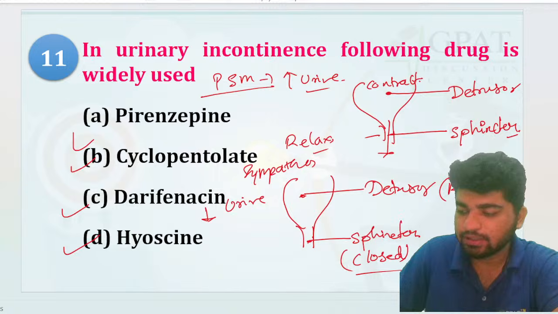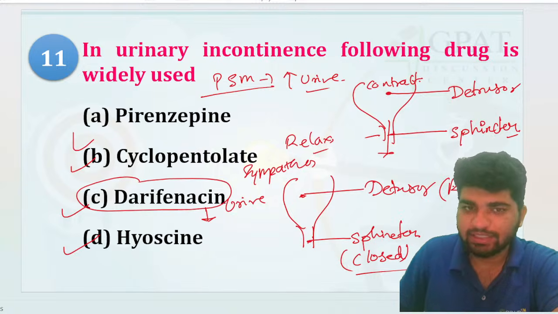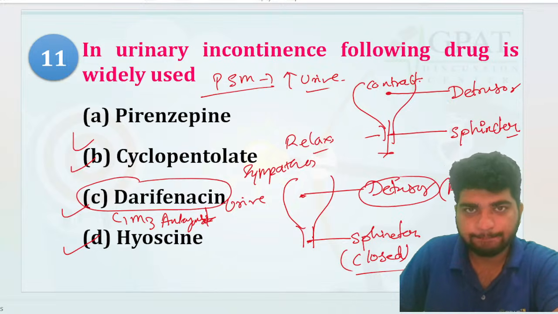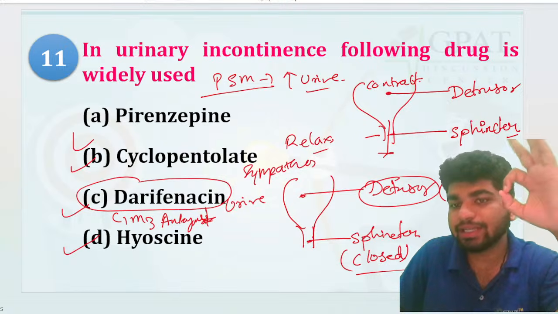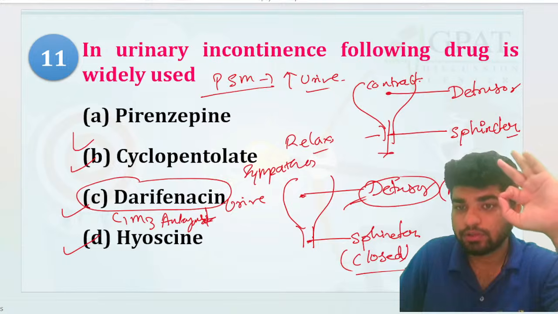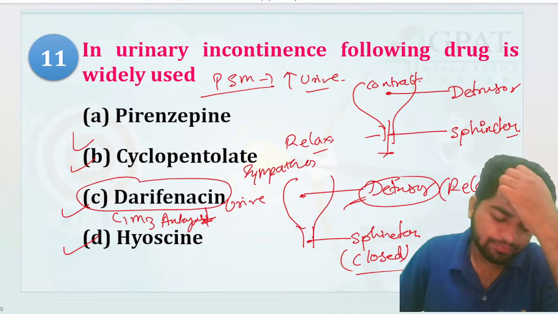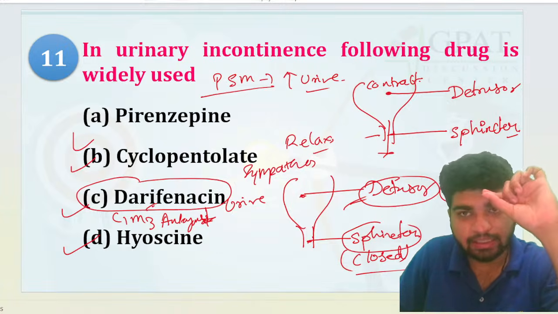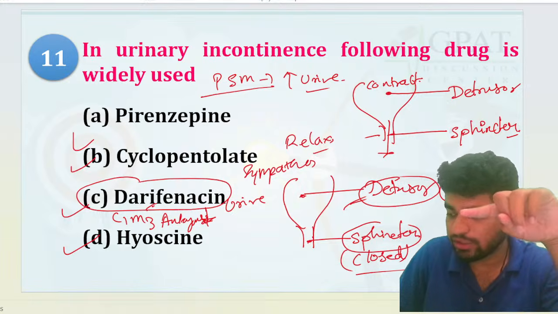Now there is a drug known as darifenacin. Darifenacin is an M3 antagonist, if you remember, and the M3 antagonist is going to act on the detrusor muscle. Understand that all the muscarinic drugs like darifenacin are acting on the detrusor muscle, not on the sphincter.